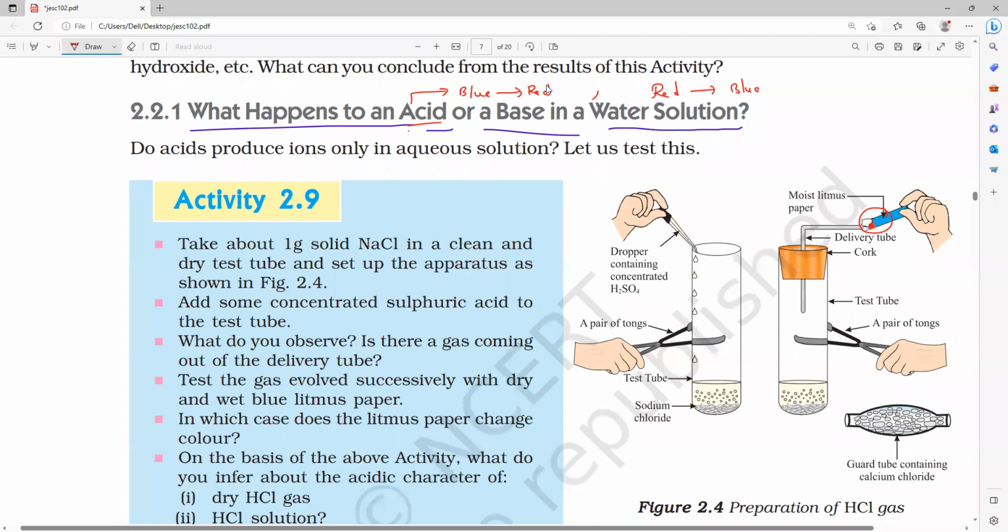Now let us discuss this. Do acids produce ions only in aqueous solution? That is the question. Without water, is it possible to form ions? That is my first question to you all. Without the presence of water, nobody can show the acidic character. No acid or base, no acidic character or basic character. So let us discuss that now.